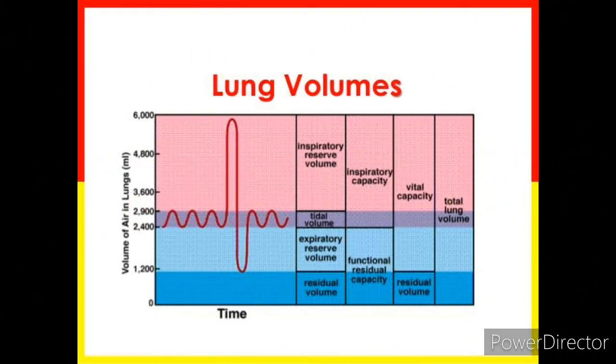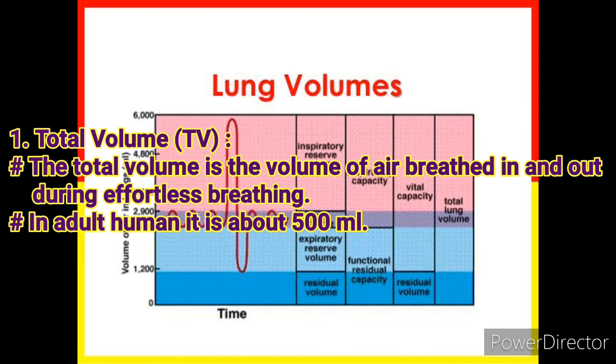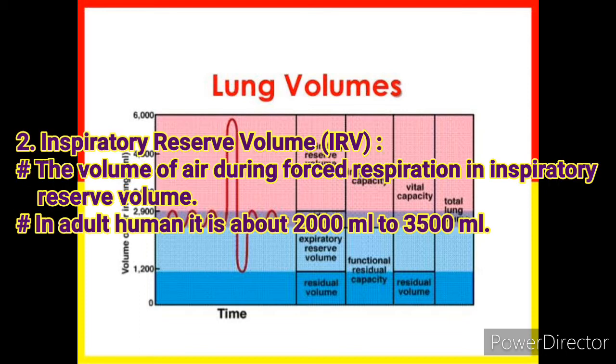Respiratory volumes. There are 5 types of respiratory volumes. First one, tidal volume, which is denoted as TV. The tidal volume is the volume of air breathed in and out during effortless breathing. In an adult human, it is about 500 ml. Inspiratory reserve volume, that is IRV, the volume of air taken in during forced inspiration. In an adult human, it is about 2000 ml to 3500 ml.